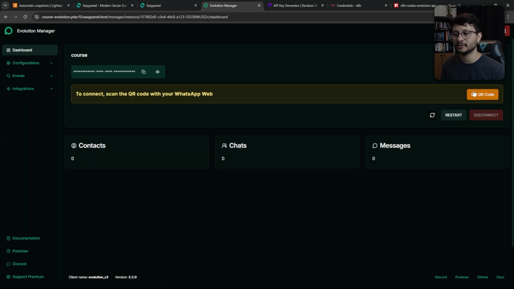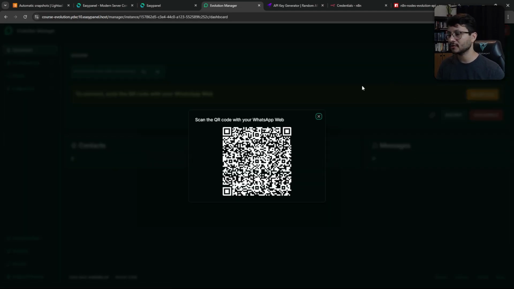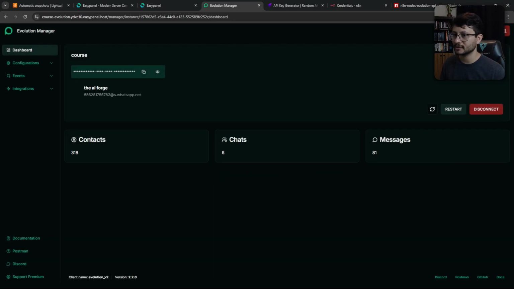Now is the part I told you guys about, the QR code. Just get your phone, head over to WhatsApp Business and add a new device. You'll use the scan QR code to scan this code. Probably this modal won't close, but as soon as you do close it, it will be connected.